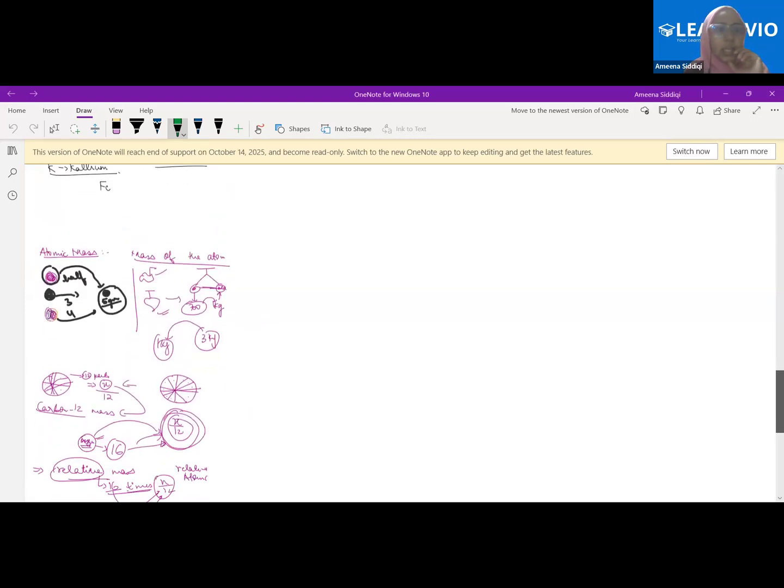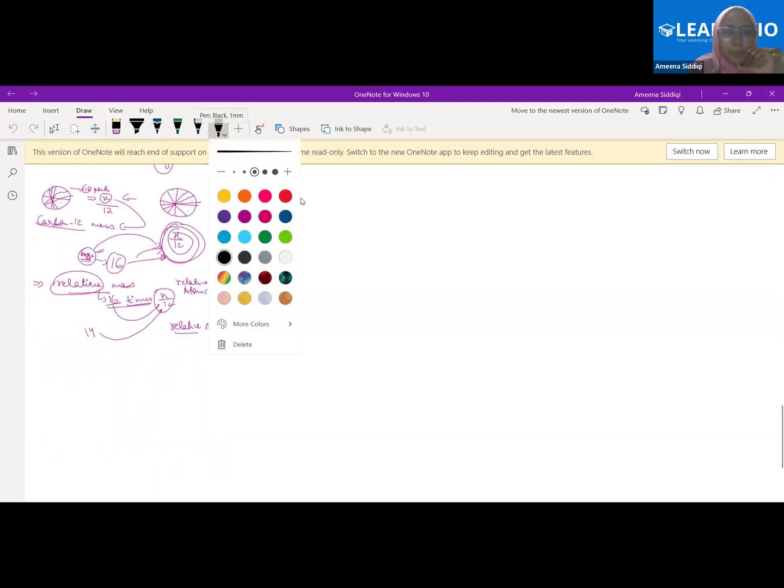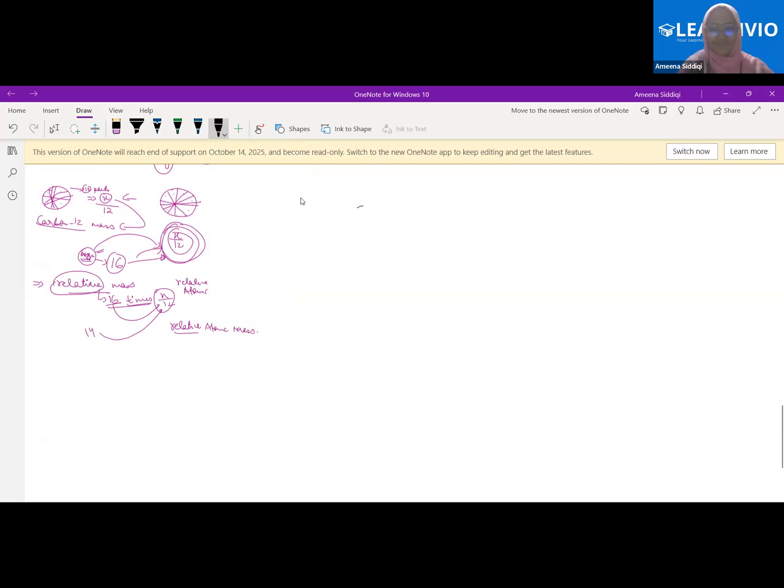What did we discuss regarding the atomic mass? Yes, Harshita, any idea for that? No worries. Tell me, just define the simple part. What is atomic mass? We were just talking about the units. No worries. Just tell me, what do we mean by atomic mass? Atomic mass is the mass of the atom or mass of molecule. The mass of the atom, beta. Okay, atomic mass is the mass of the atom.